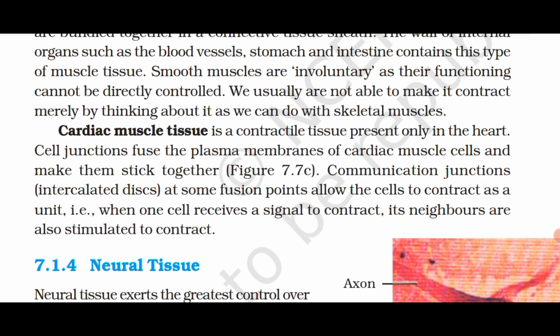Cell junctions fuse the plasma membranes of cardiac muscle cells and make them stick together. Communication junctions, intercalated discs at some fusion points, allow the cells to contract as a unit. That is, when one cell receives a signal to contract, its neighbors are also stimulated to contract.